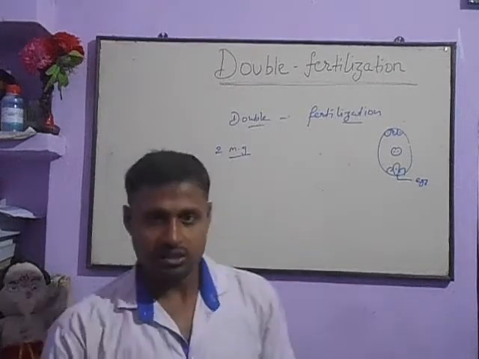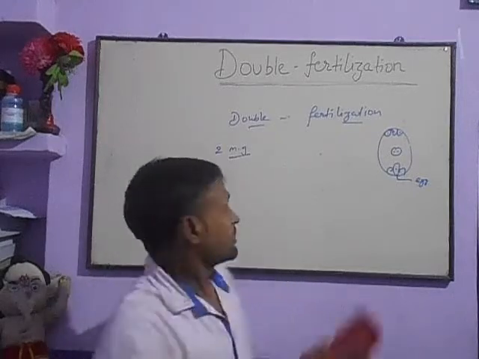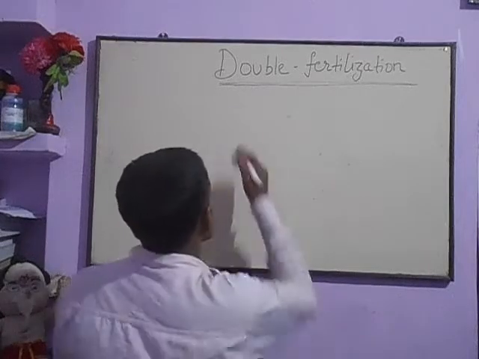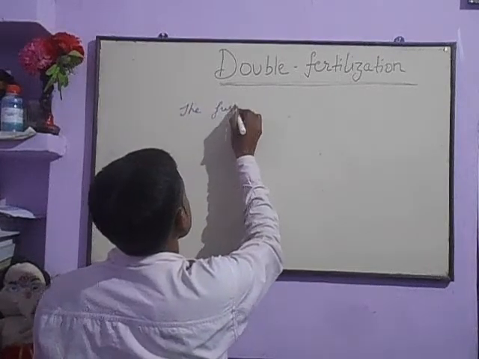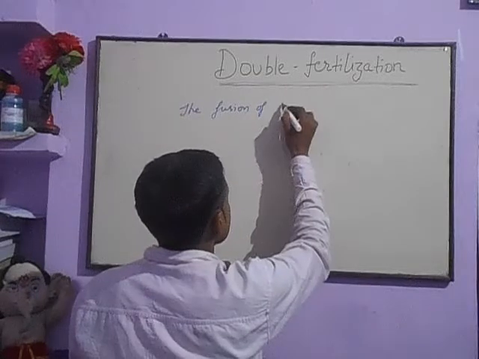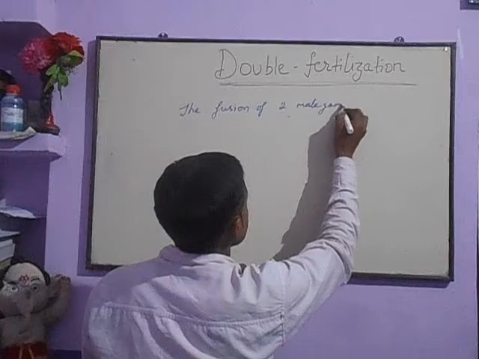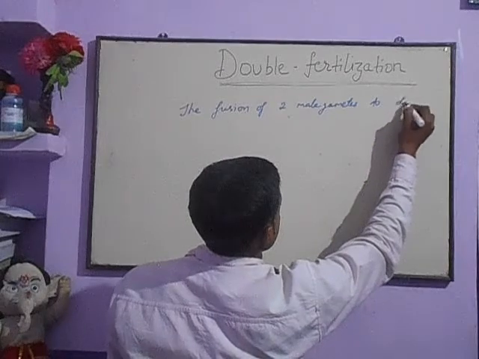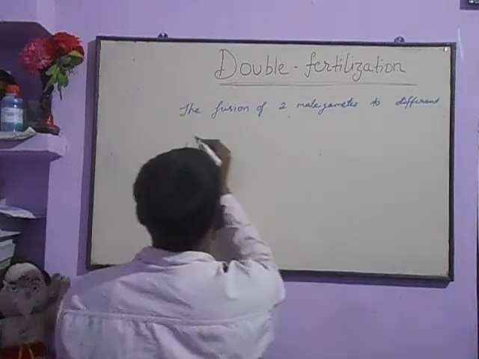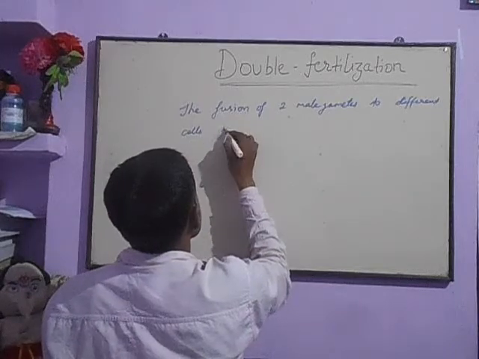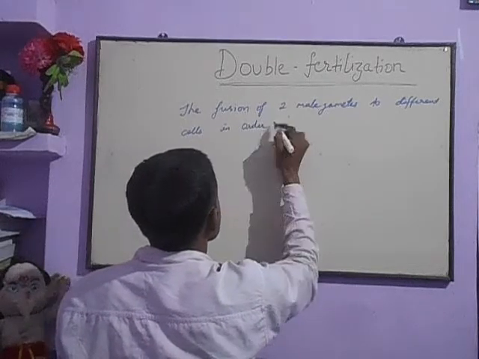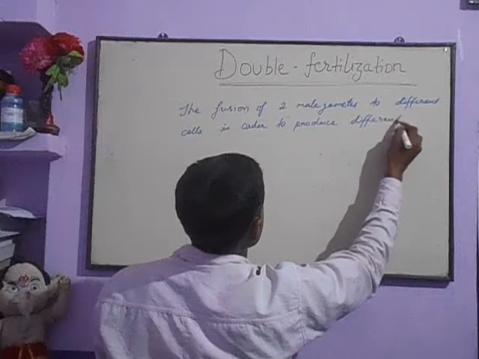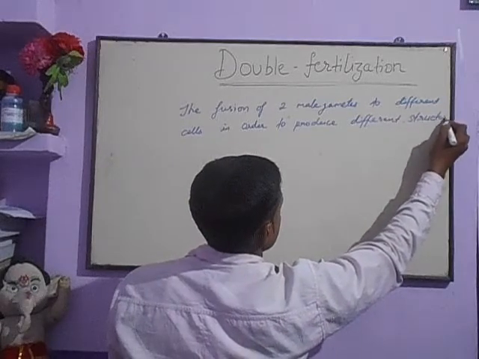So better we write the definition, then we will explain. In the definition part we can write: the fusion of two male gametes to different cells in order to produce different structures.